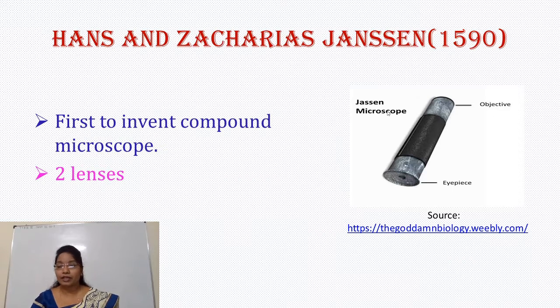This microscope was of simple nature, and the microscopes which we use in our laboratories are of complex nature. So Hans and Zacharias Janssen were the first to invent the compound microscope.